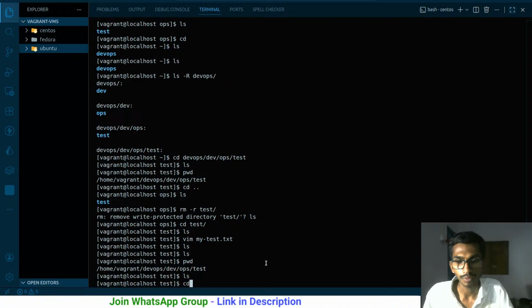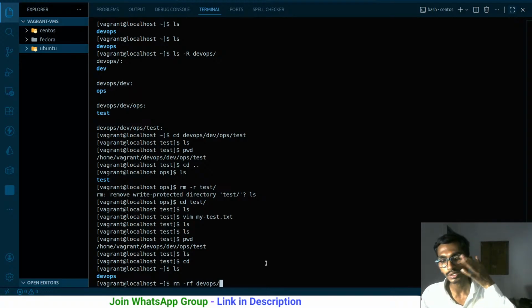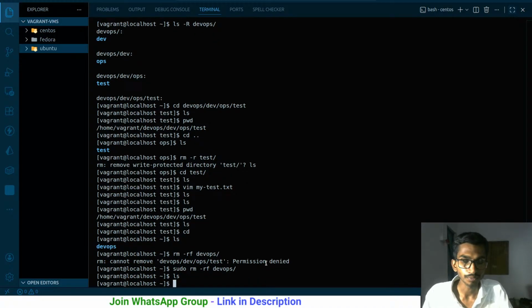So let me go to the home directory here, and let me do rm -rf devops, but it will be throwing an error. It will simply say that you cannot delete because it was created using a sudo command. So it is simply saying permission denied. So let me use sudo over here, and now it's deleted.